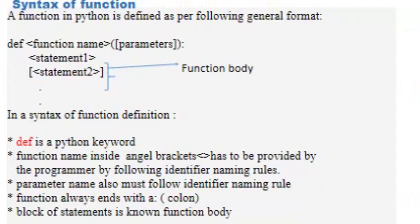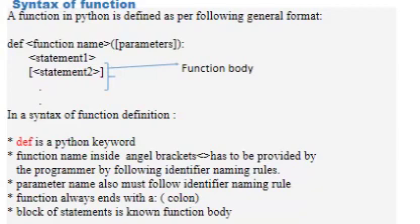What is the syntax of function? Function can be created by using the keyword def. Then function name, parenthesis is compulsory. Inside parenthesis we will write parameters, but the square bracket shows that this is optional, means the items written inside square bracket are optional and the items written in angular brackets are compulsory.